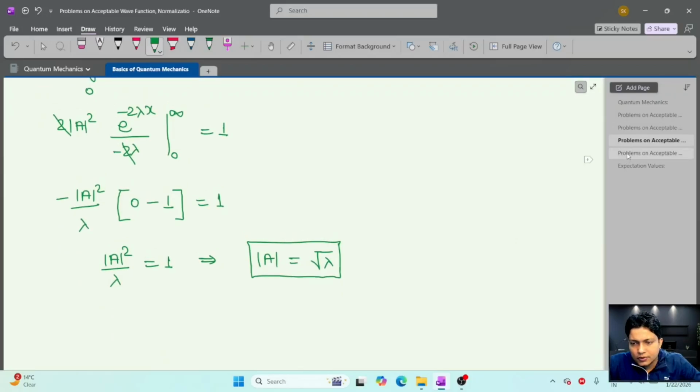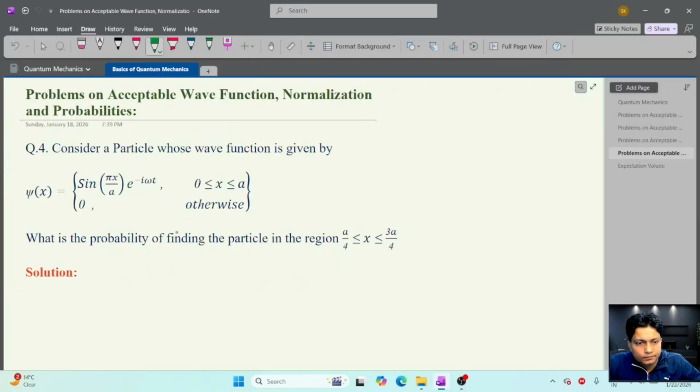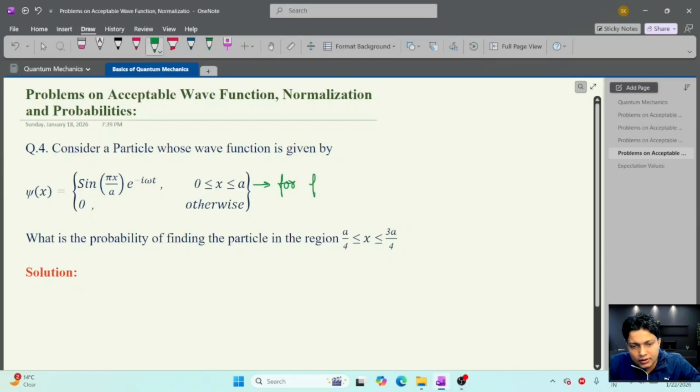Now the next problem is: consider a particle whose wave function is given by psi(x) = sin(pi x / a) e^(-i omega t) in the region 0 to a. The question is to find the probability of finding the particle in the region a/4 to 3a/4. If we look at this wave function, this is the wave function for an infinite